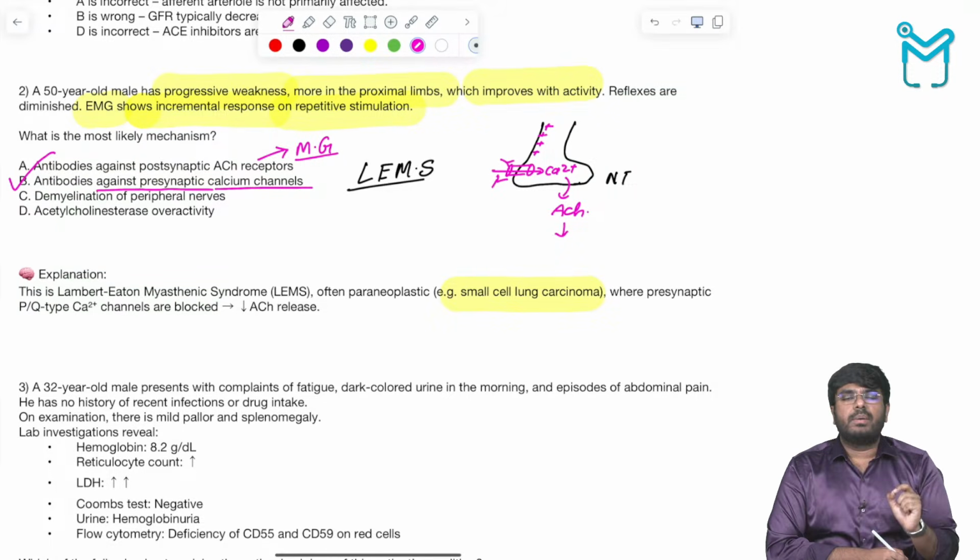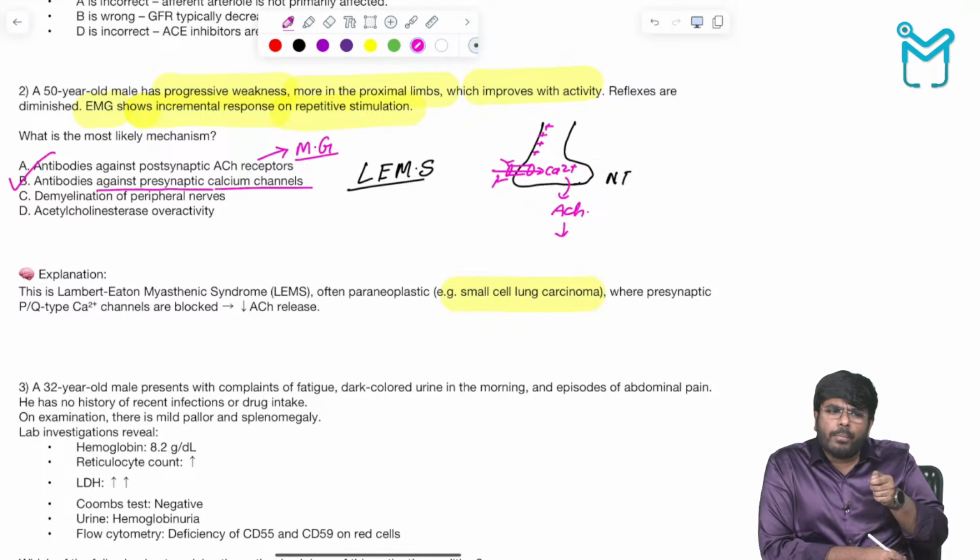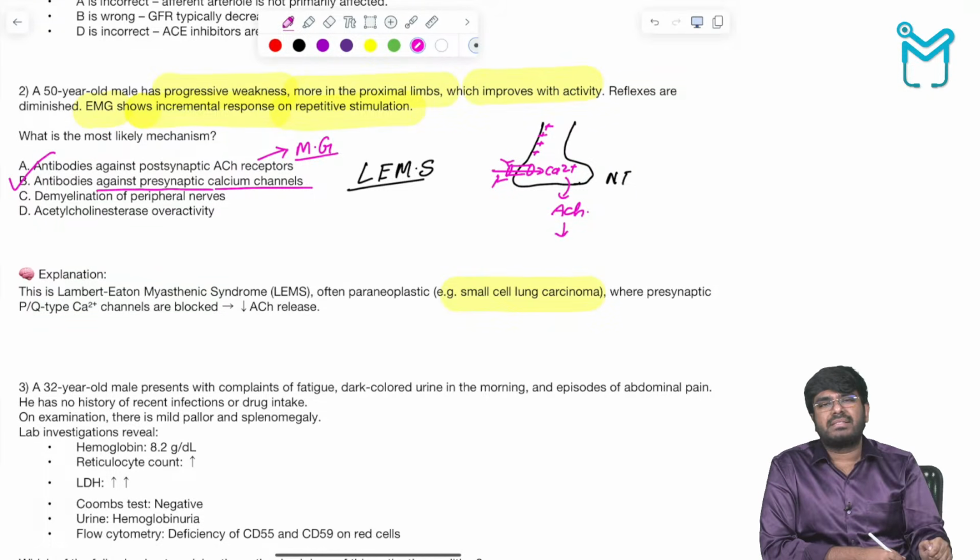So that's my motto. Lambert-Eaton myasthenic syndrome is always early morning weakness. Myasthenia gravis, evening weakness. Progressive worsening means myasthenia gravis. Progressive betterment, that is Lambert-Eaton myasthenic syndrome.